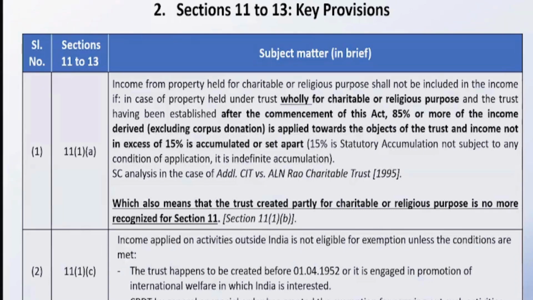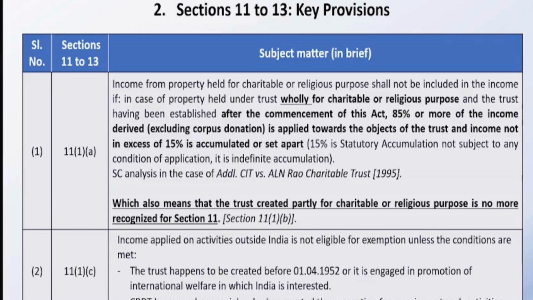Then we will now be covering key provisions of sections 11 to 13. Everybody, I believe, is aware that charitable trusts, NGOs, and Section 8 companies, as far as taxation is concerned, are governed by Sections 11, 12, and 13. They are not governed by the sections for normal profit-making entities.